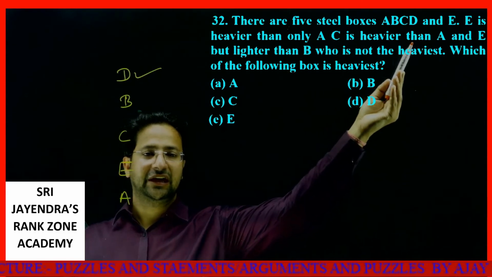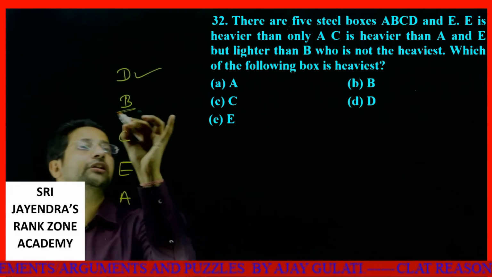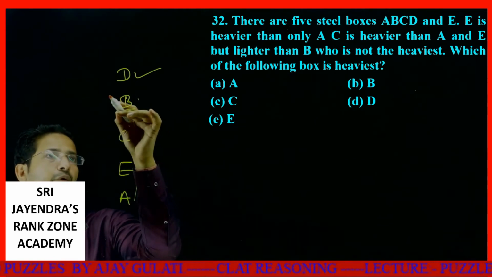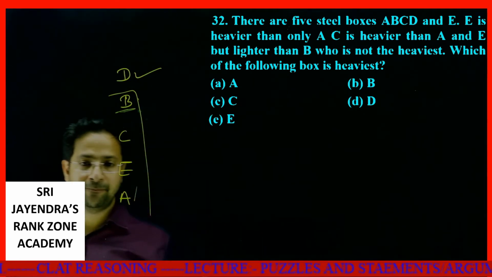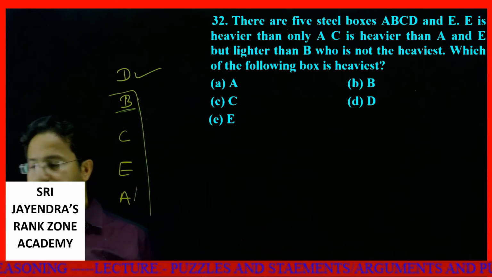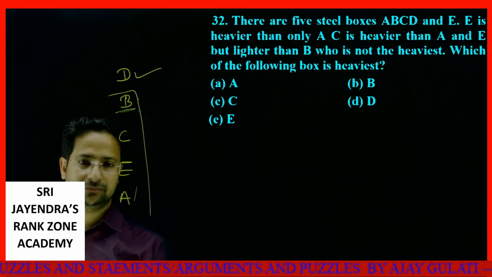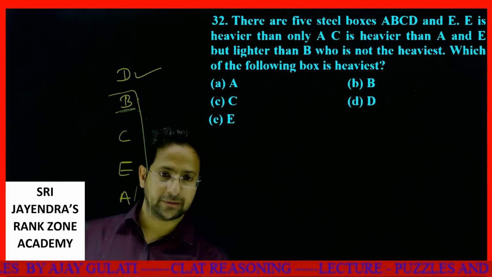C is heavier than A and E but lighter than B. Who is not heaviest? That means B is not the heaviest. So if B is not the heaviest, out of these A, B, C, D, E, 4 have been consumed over here. The only one remaining is D and D will be at the top. So clear, dear students? Let's move to the next one. Let me rub this part first.